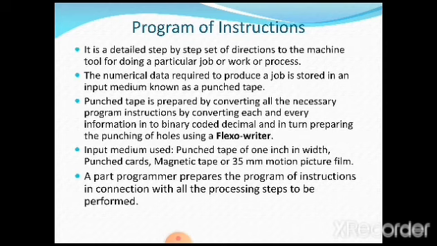That means the decimal number 2 is converted into an equivalent binary coded number, which is a set of zeros and 1. Where the 1 comes, there the punching of the hole is done. Where 0 is there, there is no punching of hole. So as the tape is inserted, automatically the 2 millimeter depth has to take place like this. This is how it is going to happen. Each and every piece of information is converted into a binary coded decimal, and in turn the holes are punched using a flexowriter.